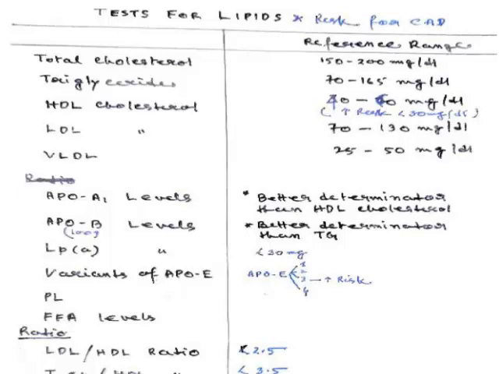Now, in case of LDL, it is 70 to 130 milligram per deciliter, and VLDL 25 to 50 milligram per deciliter. These are the test parameters which are commonly done in almost all suspected cases of lipid disorders.